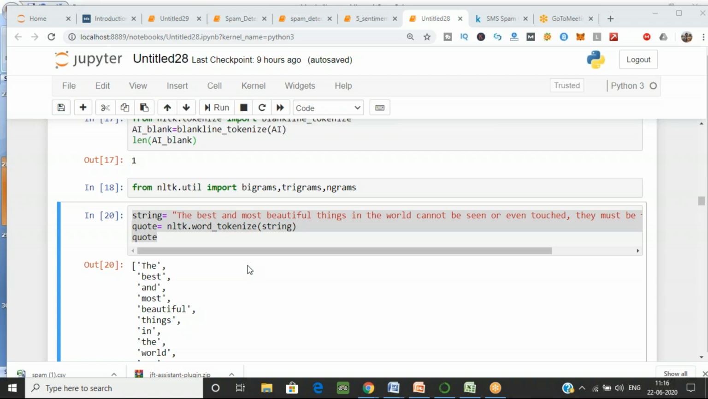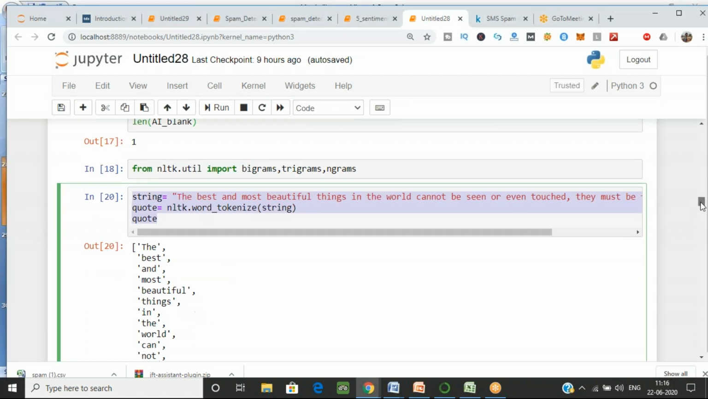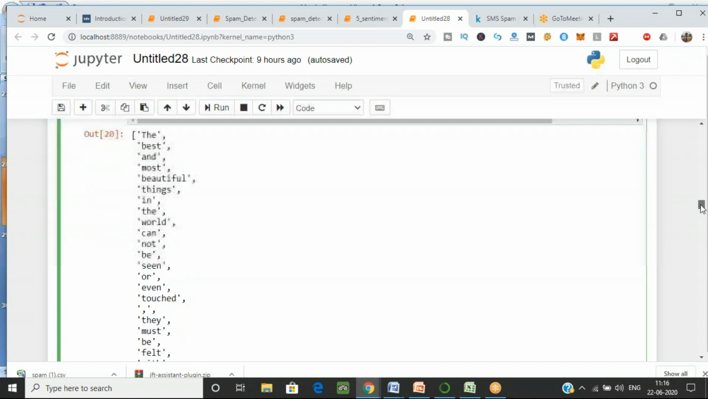I have stored it in the string variable, and I have used another variable for dividing into tokens. So it will be stored into a code. So I have taken NLTK and I am calling the function word_tokenize, right? So I am passing the string. What it will do, you can see the output over here. The whole paragraph, the whole line is divided into tokens, right?